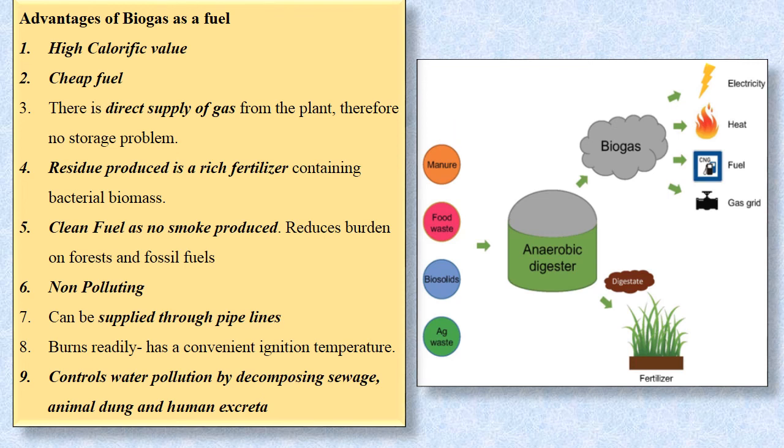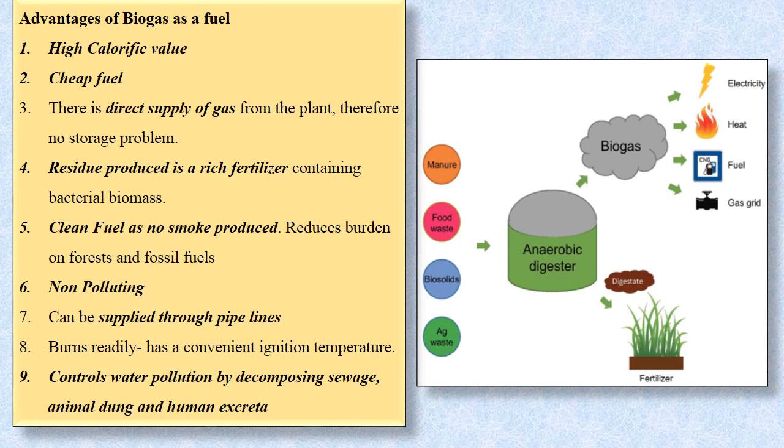Let's understand the advantages of biogas as a fuel. It has high calorific value. It is a cheap fuel. If you compare the energy obtained from fossil fuel or nuclear energy, biogas is a cheap fuel. There is direct supply of gas. If you look at the gobar gas, there is no need to store the gas.